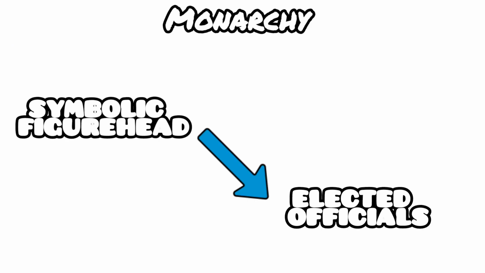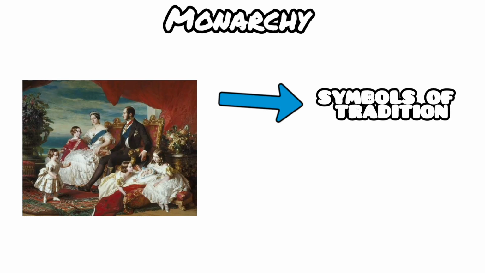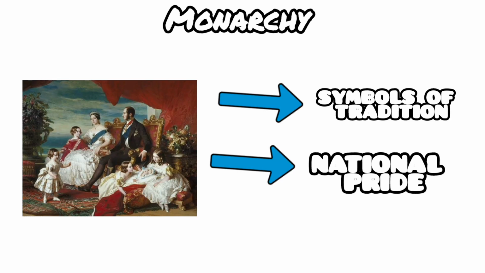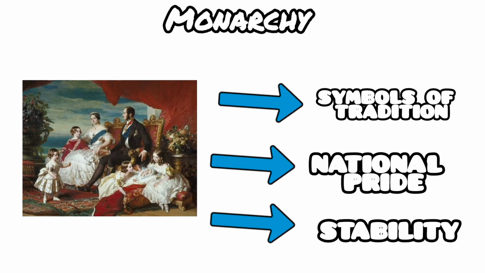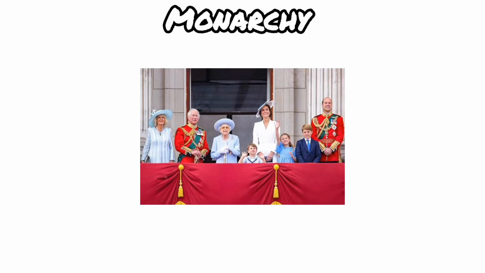Monarchies are some of the oldest forms of government, dating back thousands of years. Royal families are often seen as symbols of tradition, national pride, or even stability. However, critics argue that monarchies can be undemocratic and outdated. Despite this, many monarchies still exist today, some holding great power and others existing primarily for ceremonial duties.